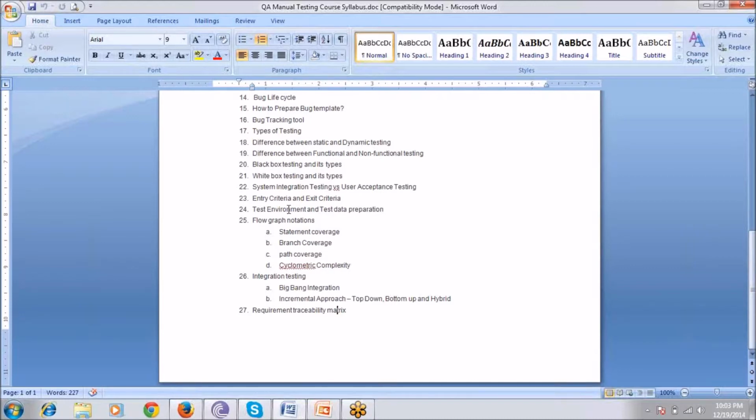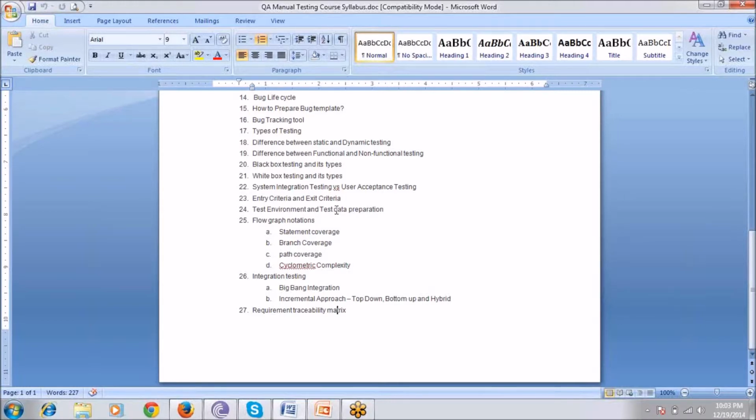For the test environment, there will be some infrastructure level things, like who's responsible for the application under test, the operating system, database access, and some network activities. Everything that's related to our system environment should be prepared by the infra team, and they will give us some access.